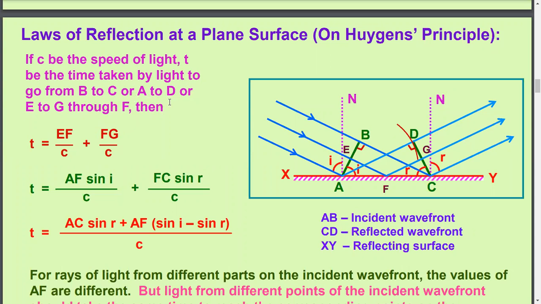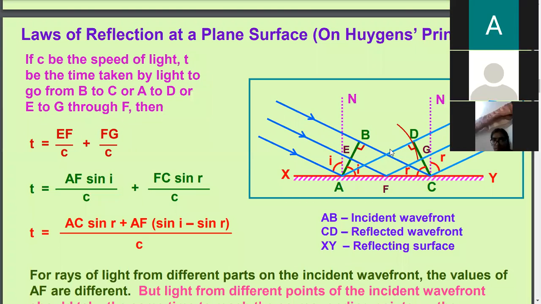Similarly, after striking at point A, the wavefront will bounce back and reach point D. And it will take the same time, because the speed remains the same. So the same time taken by B to reach C will be taken by A to reach D.